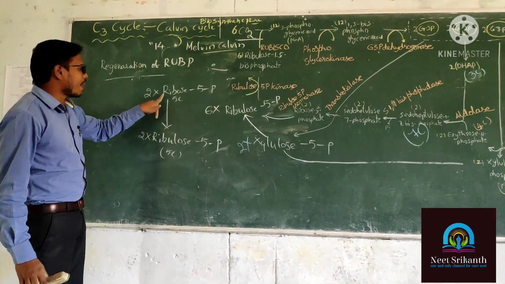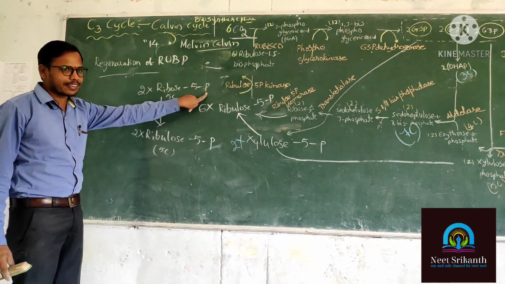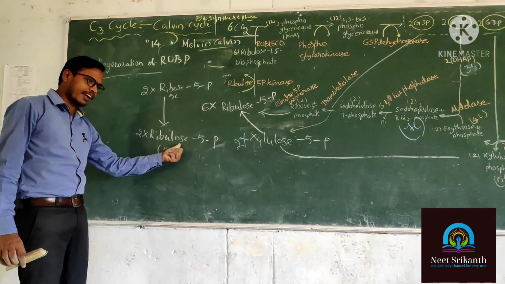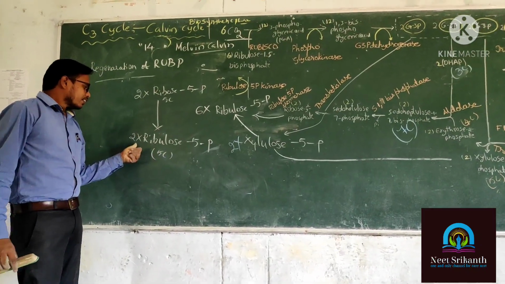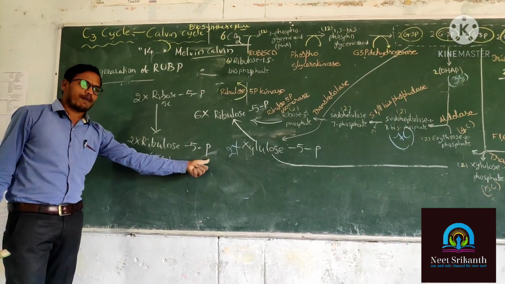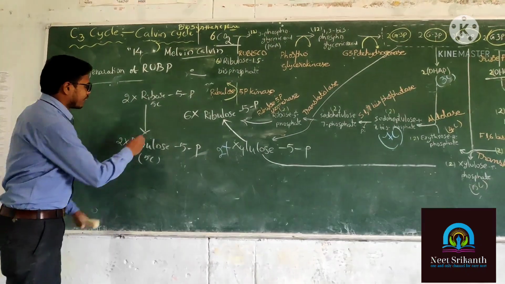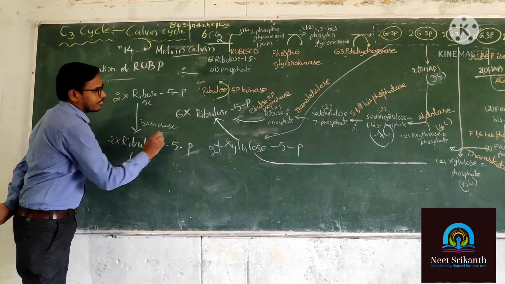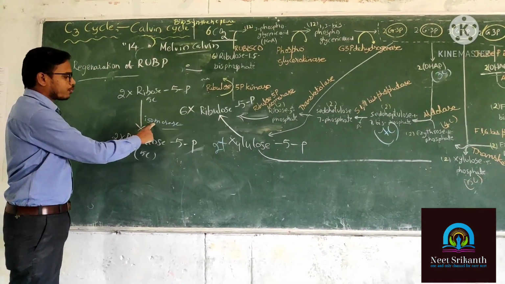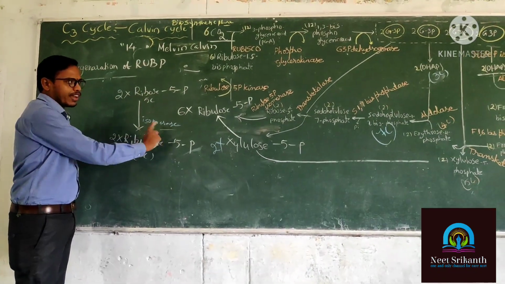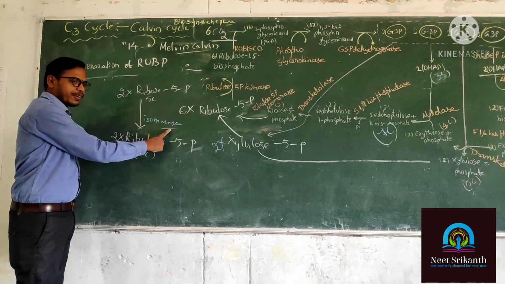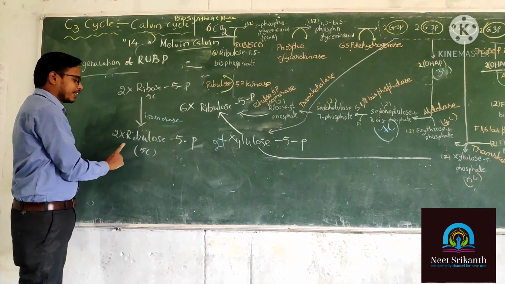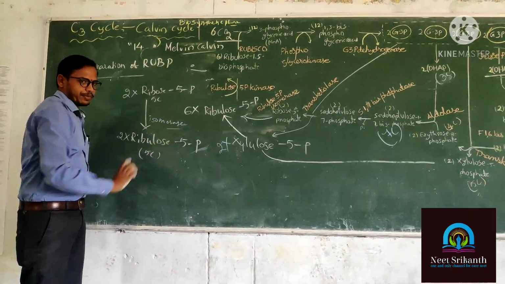What happened? 2 molecules of ribose 5-phosphate participate in isomerization and turn into their isomer, that is 2 molecules of ribulose 5-phosphate. In the presence of which enzyme? Isomerase. In the presence of ribose 5-phosphate isomerase enzyme, ribose 5-phosphate is turned into ribulose 5-phosphate.